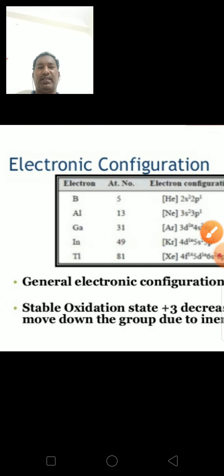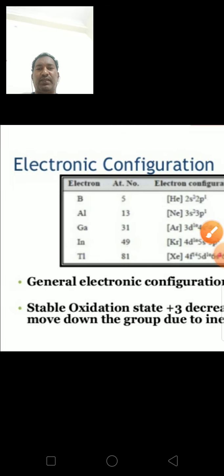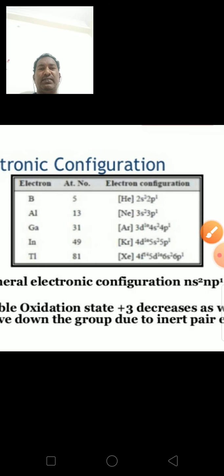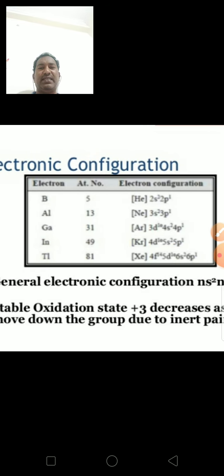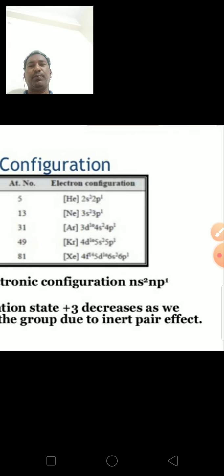The general electronic configuration of this group is ns2 np1. The stable oxidation state +3 decreases as we move down the group due to the inert pair effect.